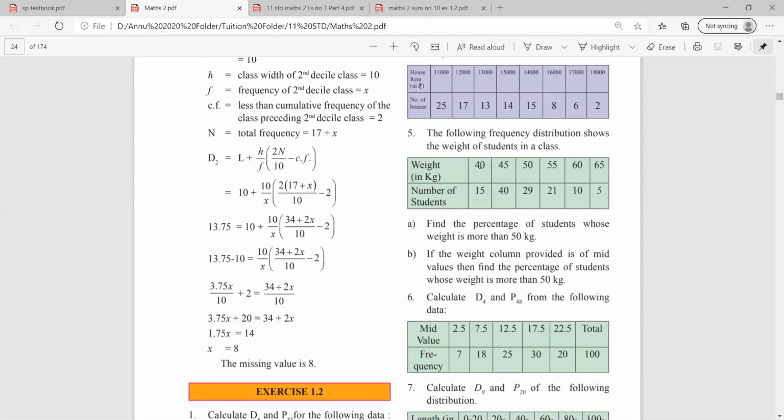Similarly, you stopped at 42, so the next class will start from 43 in order to get 45 as your mid value. So you can check 43, 44, 45, 46, 47. So on adding 43 and 47, you get 90 divided by 2, so you will get the answer 45. That means in this case you will not get continuous classes.